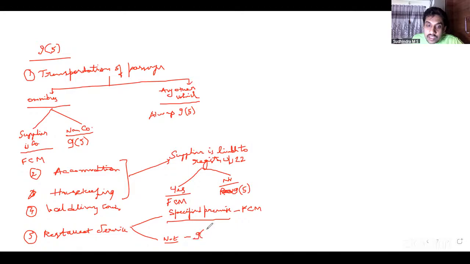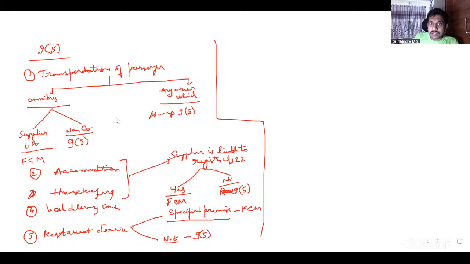9.5 applies. Here, what is a specified premise? Accommodation service per day exceeds 7,500 in that location, or they provide accommodation service and have opted, by giving a declaration, to become a specified premise. Either way, it comes under the specified premise concept. Yes, that is about 9.5.